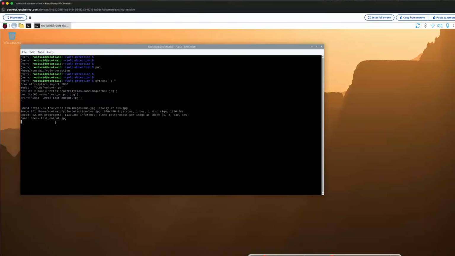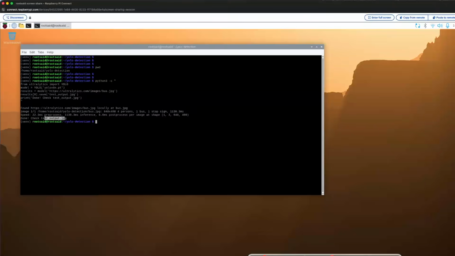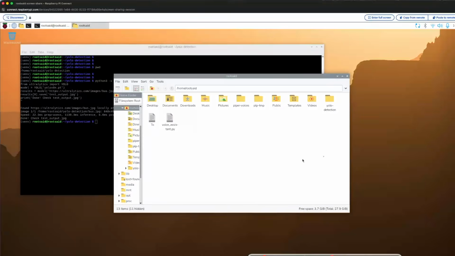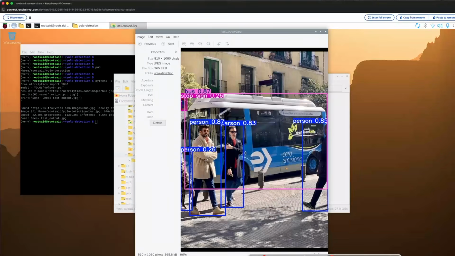Okay, so here we have the output. So we have fed the input image, it has processed it, and the output is actually in test_output.jpg. So let's open File Explorer and go to YOLO detection, and there we should be able to see test_output.jpg. And look at that, it has picked up the bus, both people, even a stop sign in the background. PyTorch is working correctly right now. So time to bring in the camera live feed.